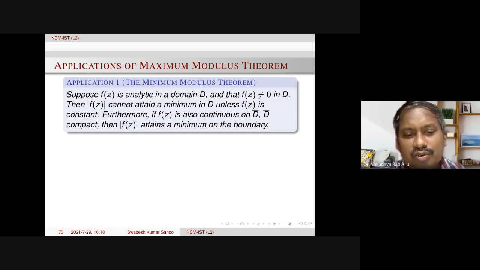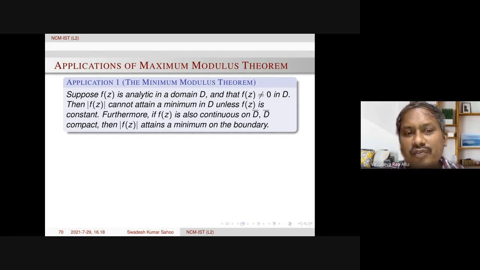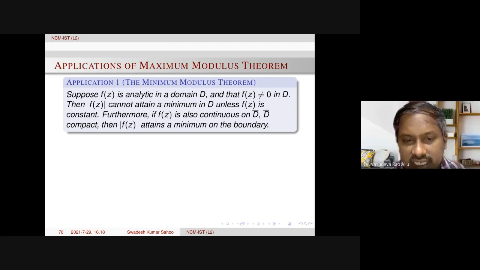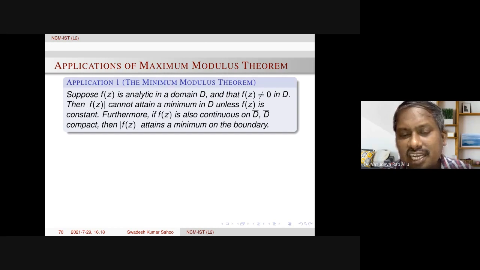Once f(z) is 0, the absolute value is 0. So in that case the minimum is already known to you, at a point inside the domain. That is why we say f(z) is not equal to 0 in D: because otherwise its absolute value is always 0 at that point, which is the minimum value. Okay. So we want to take out the trivial cases.